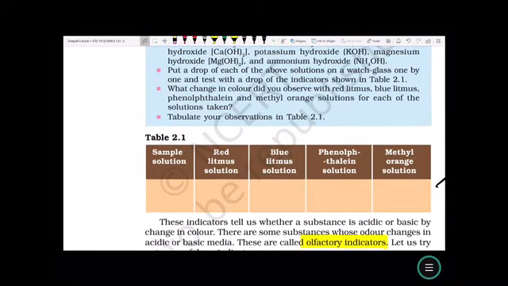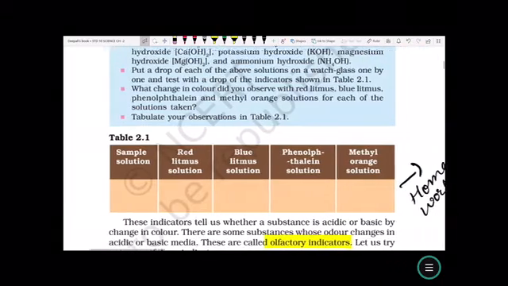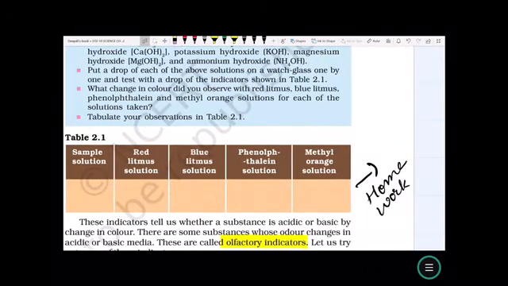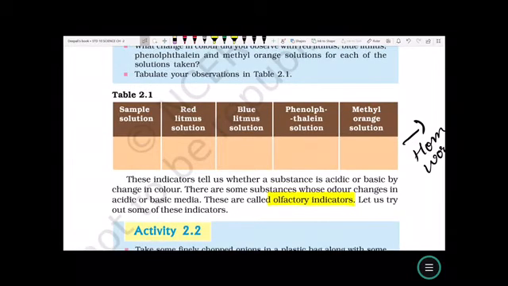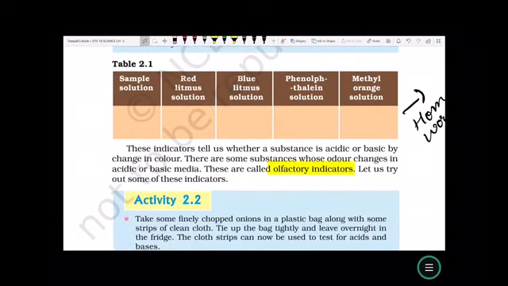So note down what happened to the acids and what happened to the bases when they were added to red litmus solution, blue litmus solution, phenolphthalein and methyl orange. This is going to be your homework. The answer to this will be given in the next session, but you have to try to find your answers.